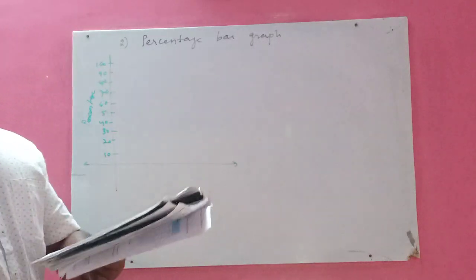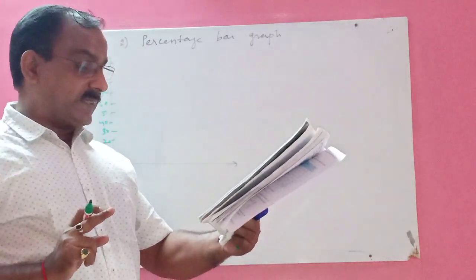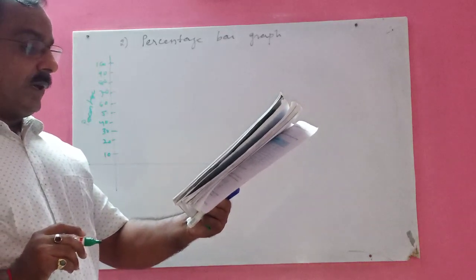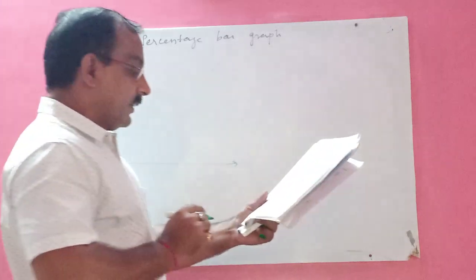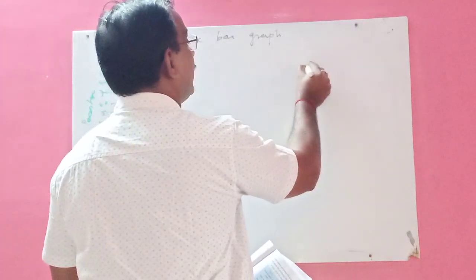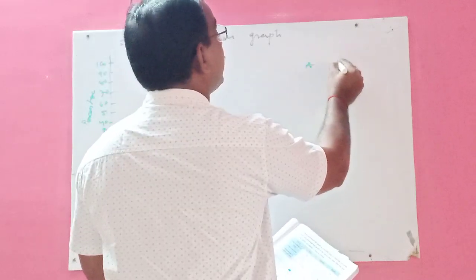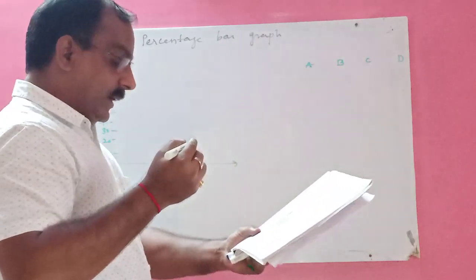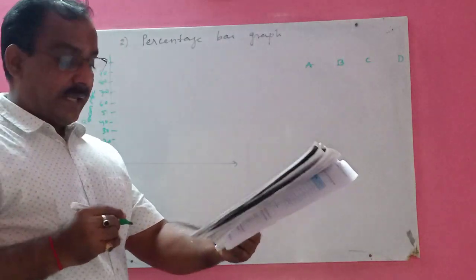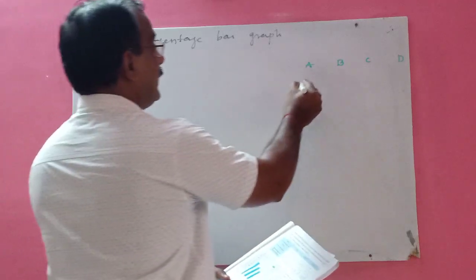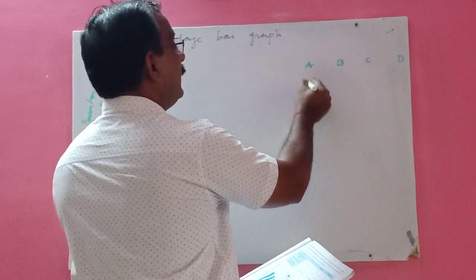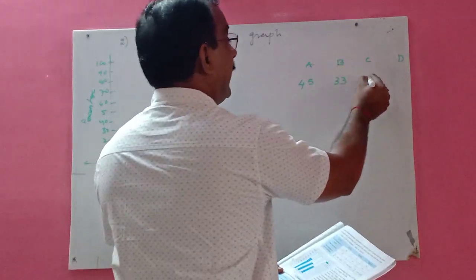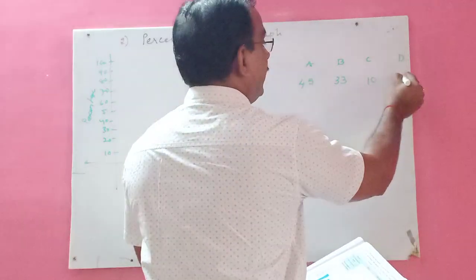Always you should take percentage, and it is in numbers. And on the x-axis, I am doing question number 1 which is given in your exercise: show the following information in a percentage bar graph. In division of standard, A division, B division, C division and D division are given. The number of students securing grade A in A division is 45, this is 33, this is 10, and this is 15.